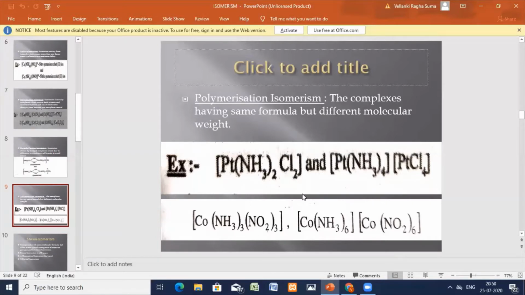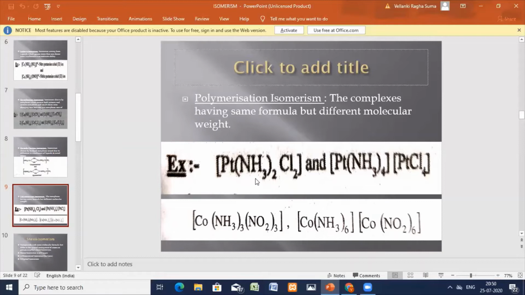Here you can see the platinum complexes, but they differ in molecular weight. Such types of isomers are called polymerization isomers. So they change in their weight.